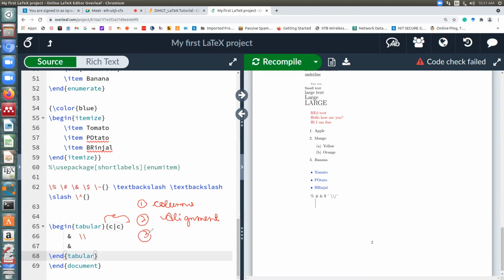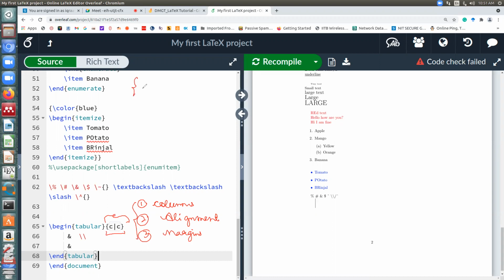The third thing it's going to tell you is whether you want margins between the columns or not. So whatever you write after begin tabular in curly braces, it has three things. Let me repeat that: one is how many columns you want, two is what their alignment is, and three is what the margins are. Let me give some examples.